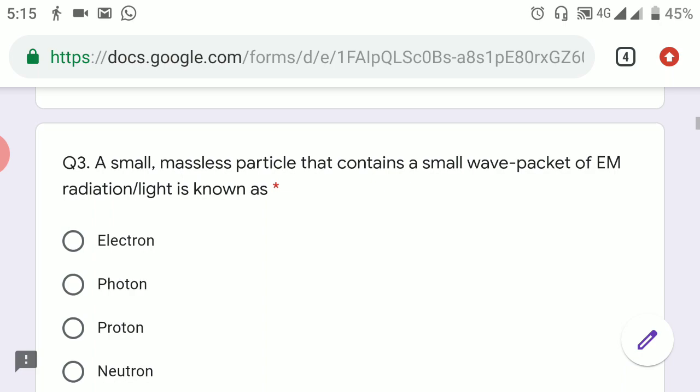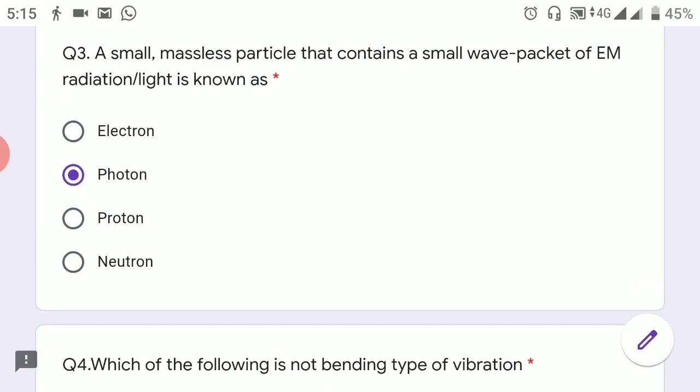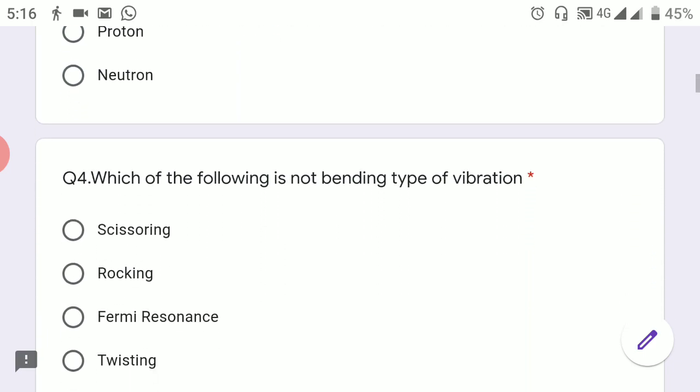Next question was: a small massless particle that contains a small wave packet of EM radiation or light is known as, the answer is photon, not the electron, proton or neutron. These are all particles of the atom. So the answer is obviously the photon.